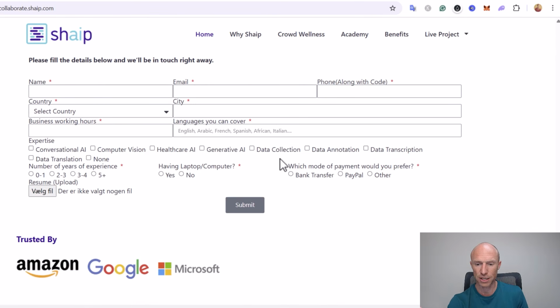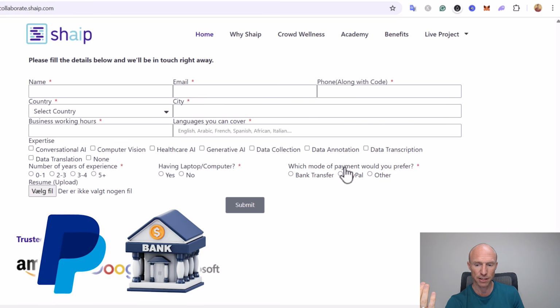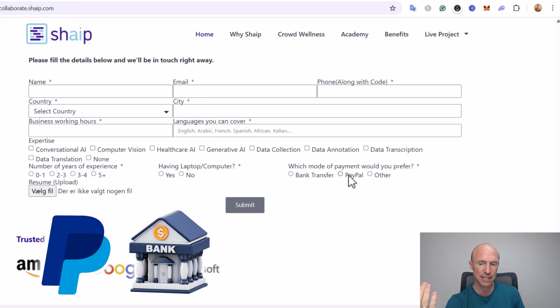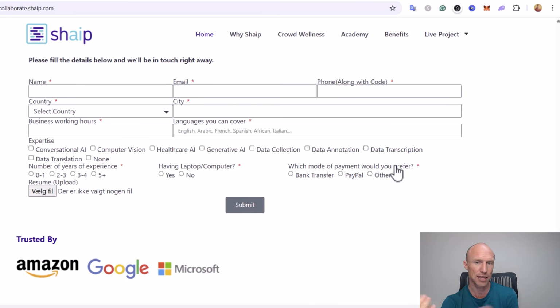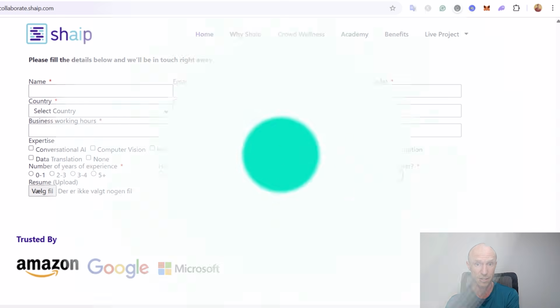And the options you can see on the sign up form, so you would need to choose your method at the time of signing up, and you can see there's bank transfer, PayPal, and then other. It doesn't say much about what the other options are, but I, for example, know that they have a partnership with RTM, so I know that is also an option you can choose to get paid. So definitely some great ways to get paid, as you can easily get paid in cash no matter where you live and no matter your preferences.